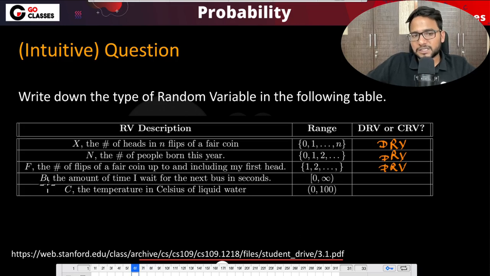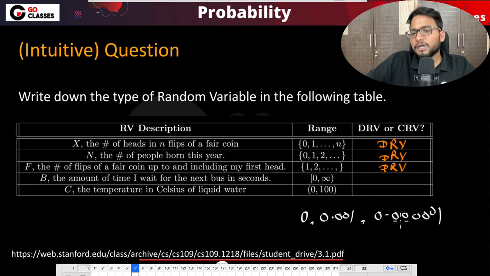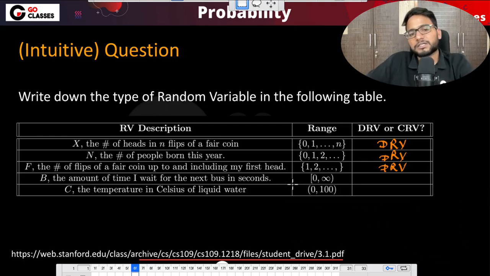Now let's see this random variable b. They are saying it is the amount of time I wait for the next bus, in seconds. The amount of time I am waiting for the next bus could be 0, which means the next bus is coming immediately. It could be 0.0001 second, could be 0.000001 second, like that. So there are infinitely many possible values, right? Until infinity, maybe the next bus never comes. That's why you will say it is a continuous random variable.